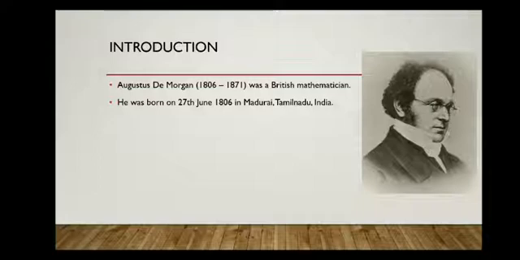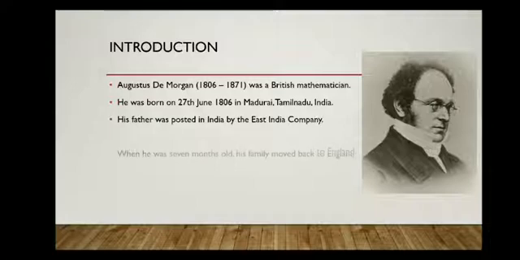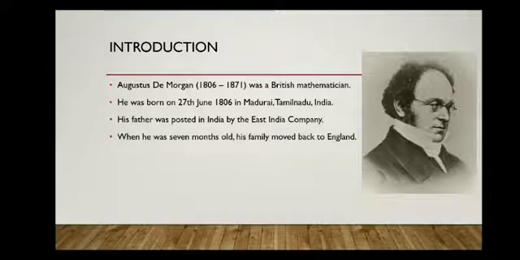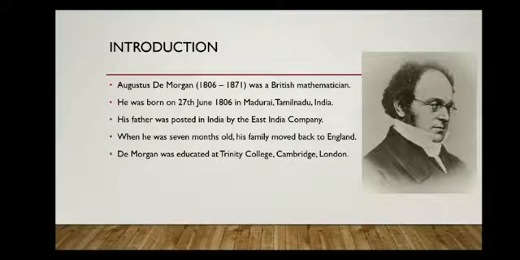As I have told you, his father was a Britisher working in India for East India Company. So when he was 7 months old, his family moved back to England. So he completed his studies there in England. That is, he was educated at Trinity College, Cambridge.